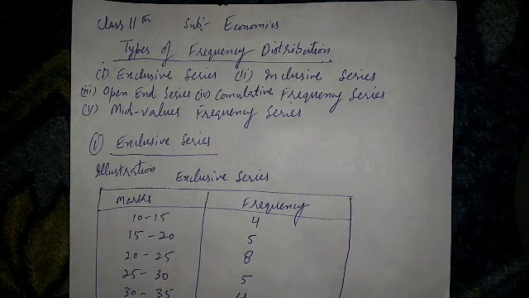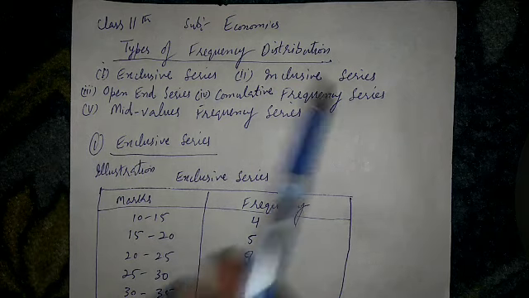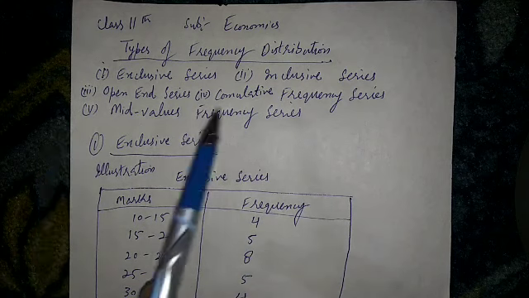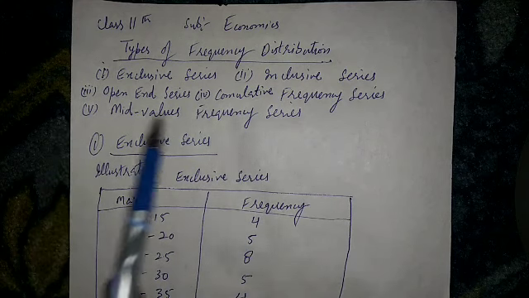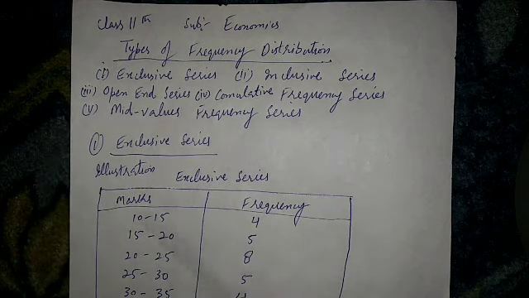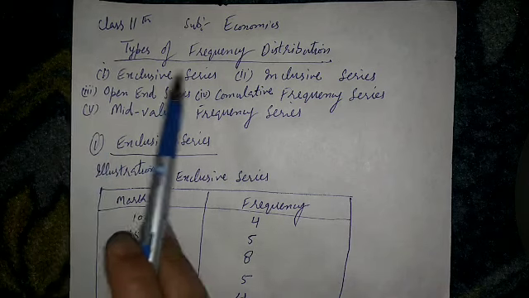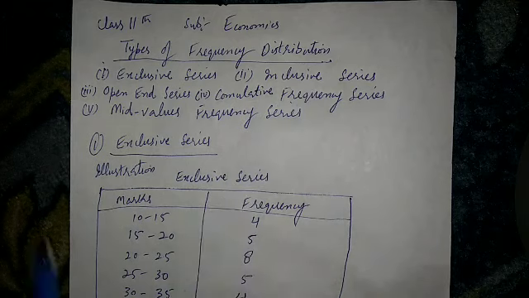You see, frequency distribution is of five types: exclusive series, inclusive series, open-end series, cumulative frequency series, mid-value frequency series. In our today's topic we will discuss exclusive series and inclusive series.